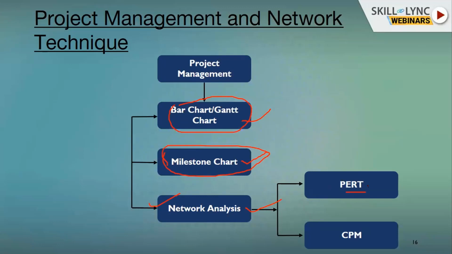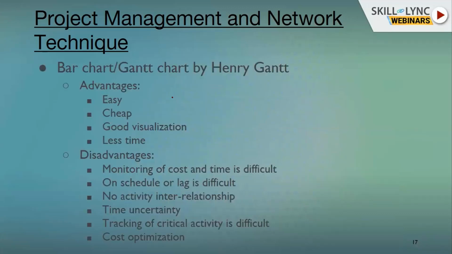That consists of two parts: first the PERT, second the CPM. I will describe them briefly here, and in a further webinar I will explain each part in detail. The bar chart or Gantt chart was prepared by Henry Gantt. Its advantages are that it is easy, cheap, gives good visualization, and takes less time.